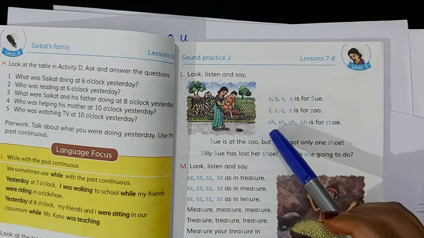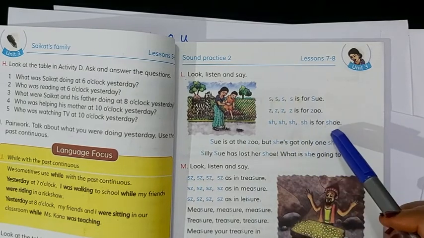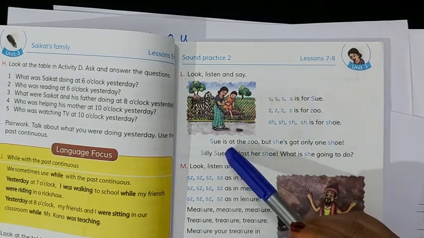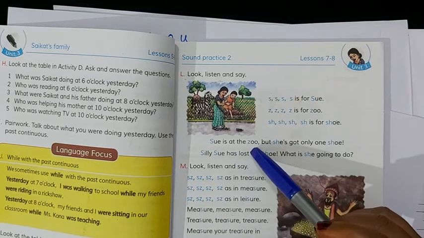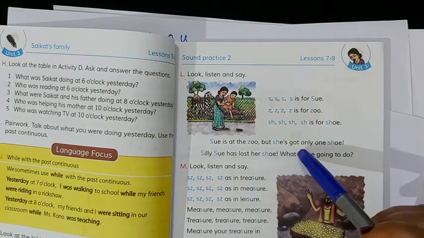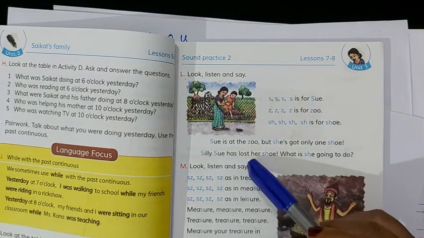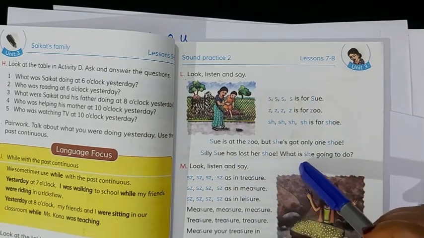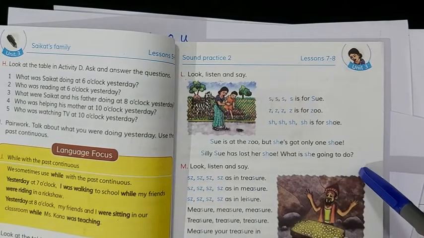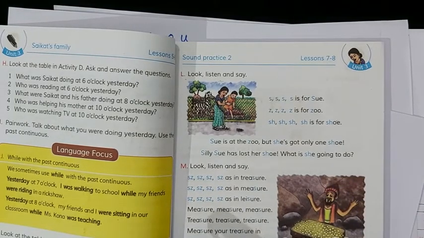And SH is for shoe. Sui is at the zoo, but she's got only one shoe. Silly Sui has lost her shoe. What is she going to do?